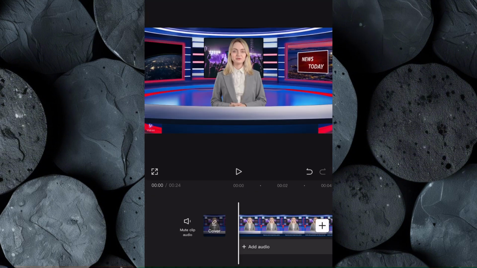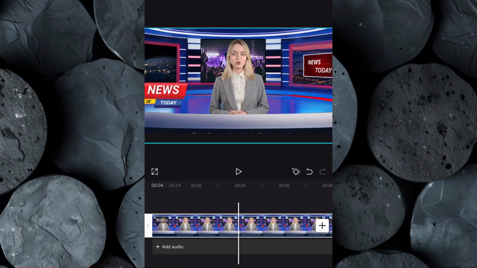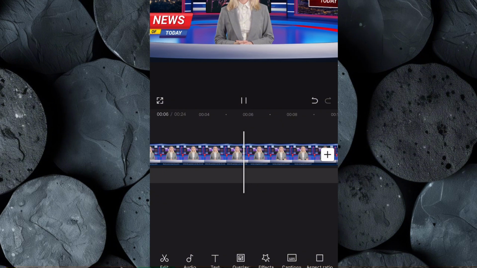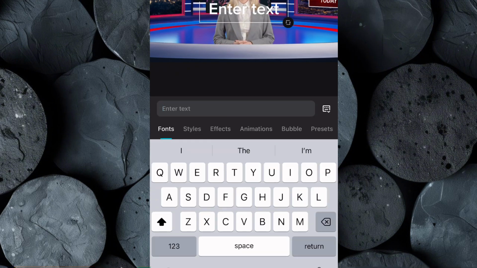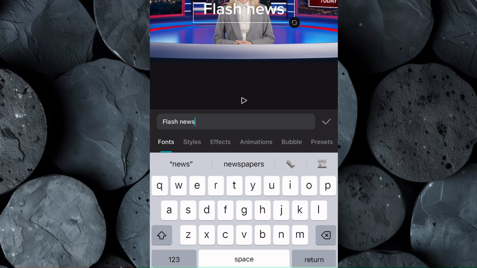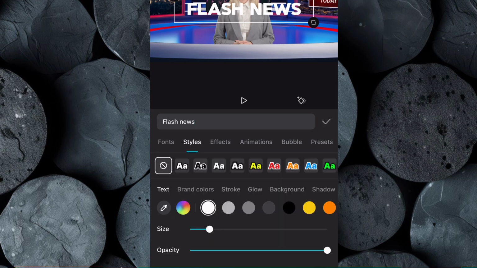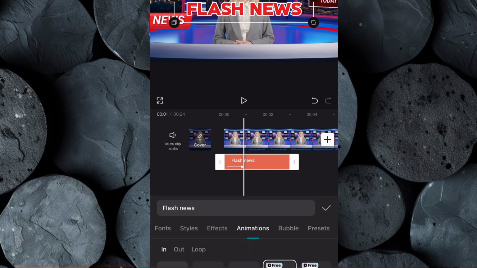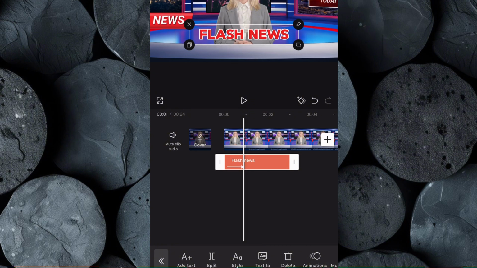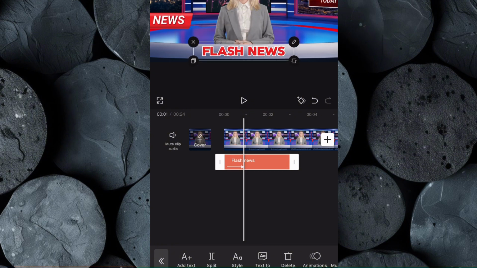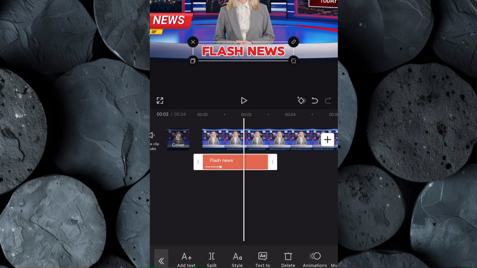To keep the video clean and professional, we need to remove the Vidnoz logo. Click on the video clip and simply stretch the frame until the logo is no longer visible. Next, let's brand your video by adding the name of your news channel. Click on text and type in your channel name. You can customize the font, size, and color to match your channel's style. Once done, place it somewhere prominent, such as at the bottom of the screen, where it will be visible without distracting your viewers from the content.